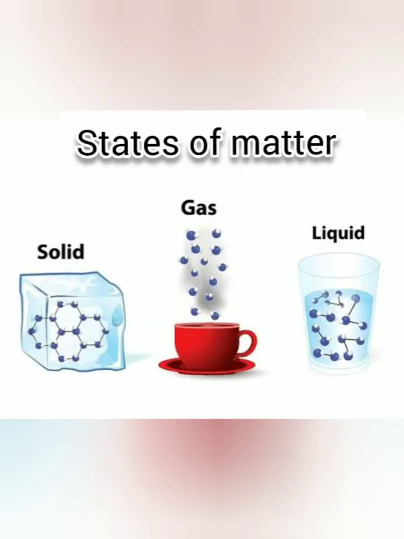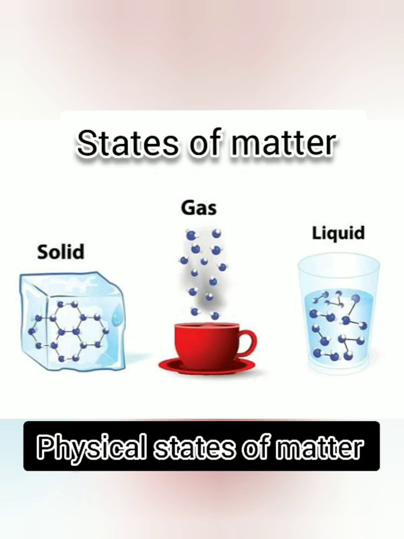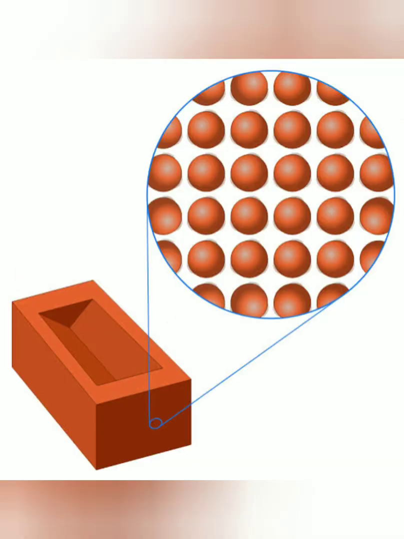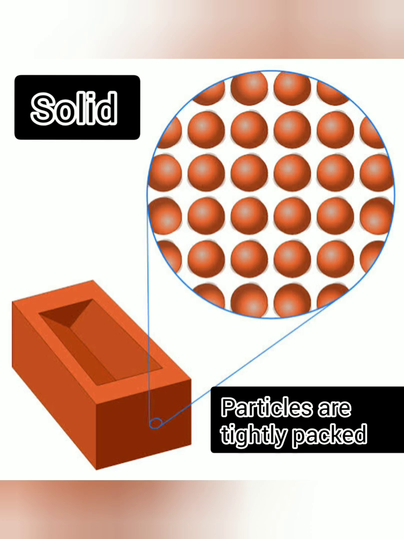Matter exists in three states. They are solid, liquid, and gas. And these are also called the physical states of matter. Let's read the properties of solid first.